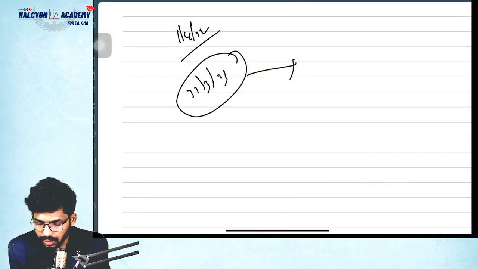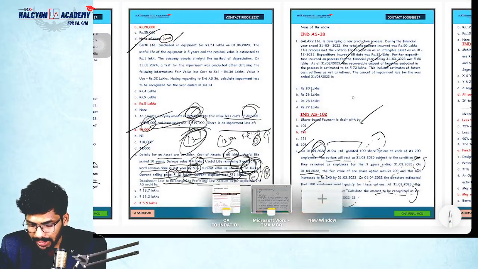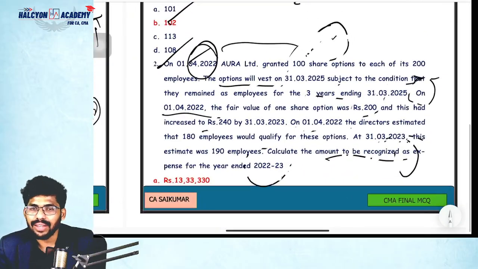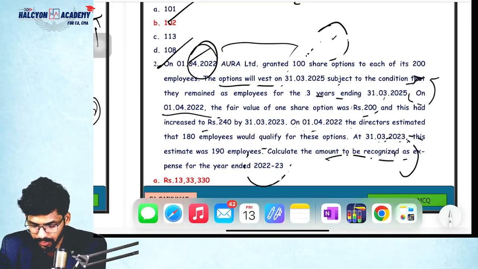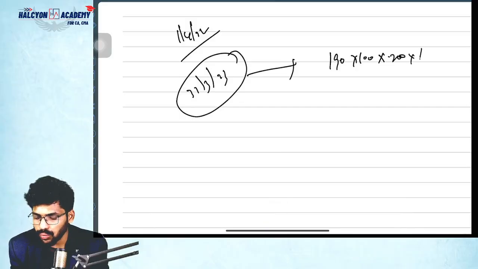So number of employees into number of options, 100, into the fair value on the grant date only will be recognized, because it is an equity-settled option, not a cash option to remeasure. So the fair value is how much? 200. Correct? So into 200 into 1 by 3.